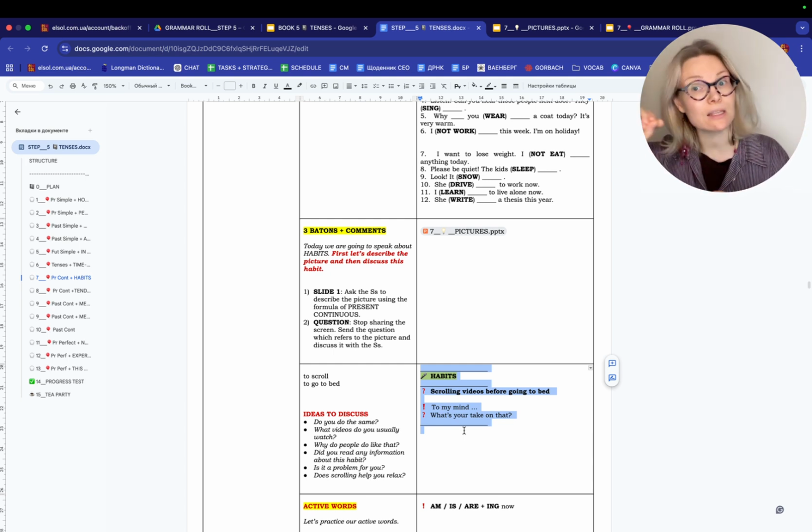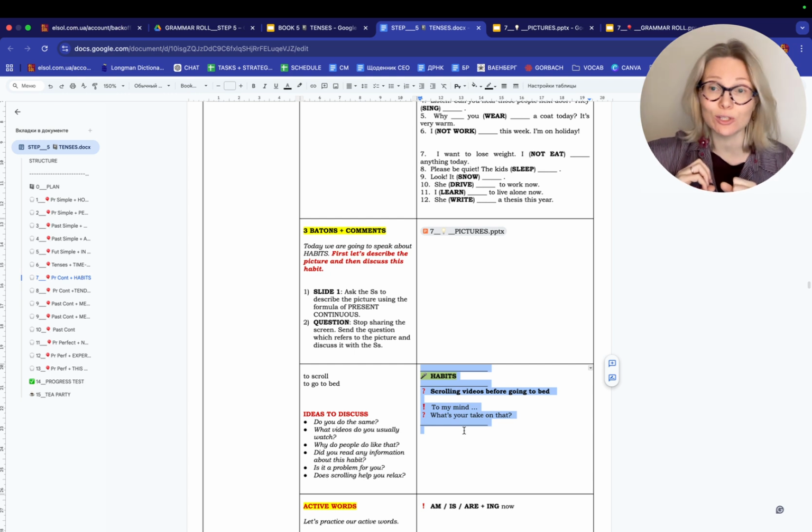You can say, please pass the baton to John because he's very romantic today. He was not very active, for example. So you ask the students to pass the baton. The student shares also the what? So explains the idea. And after that, you can talk.